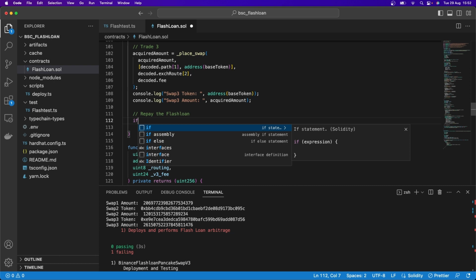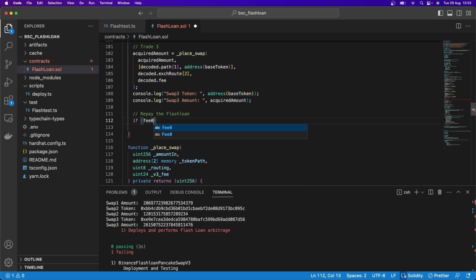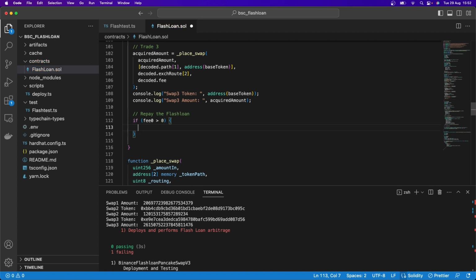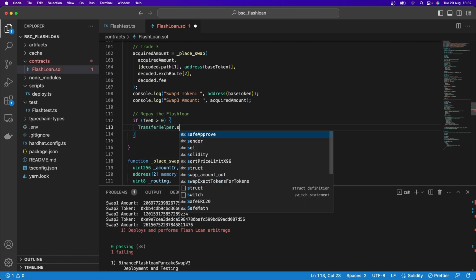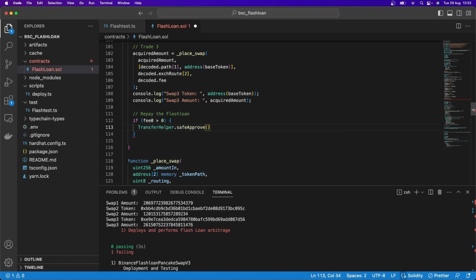So if the fee 0, so we know that there would be a fee if we use token 0. So it's the same thing as saying, you know, if there was an amount for token 0. So if fee 0 is greater than 0, then we will do the following. We will say TransferHelper.safeApprove, and we're going to approve the address here of token 0, because if the fee 0 is greater than 0, then we're going to use token 0.